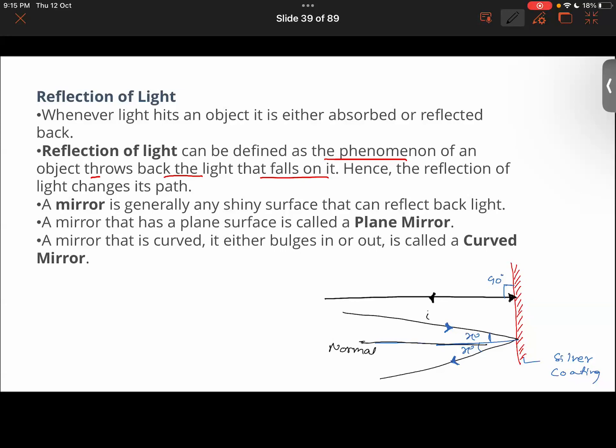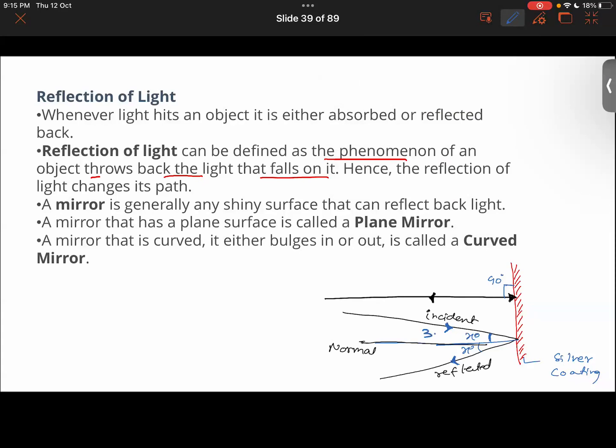So that is the incident ray, and that is the reflected ray. Now suppose I have taken variables. The incident angle, the angle here, x degrees, is its angle.